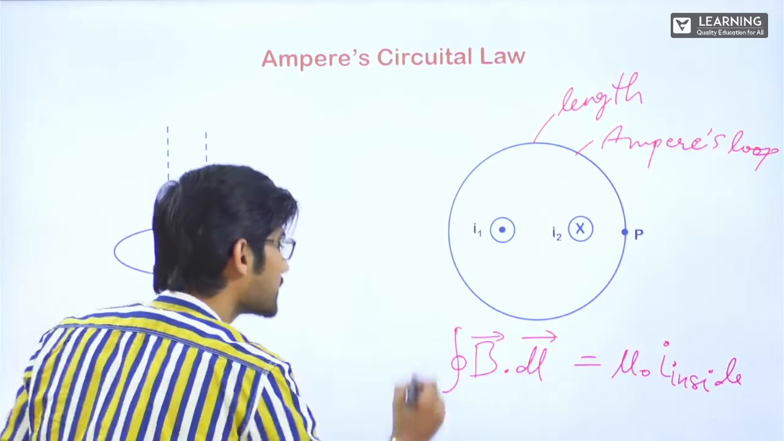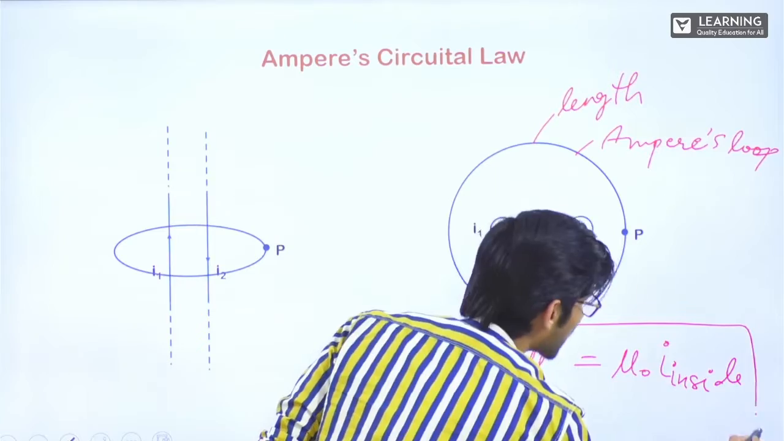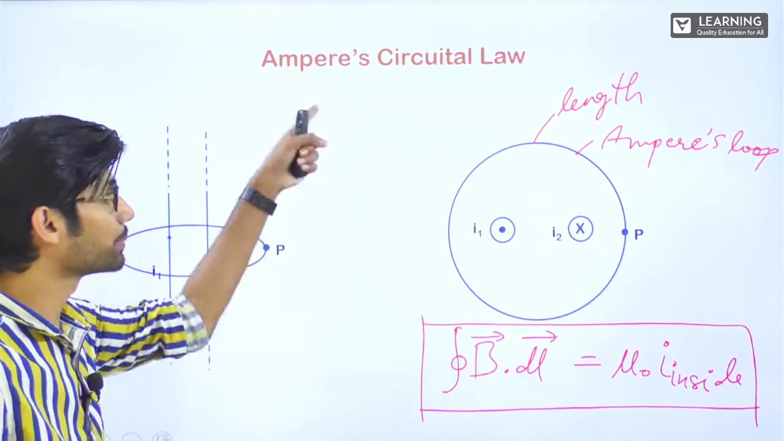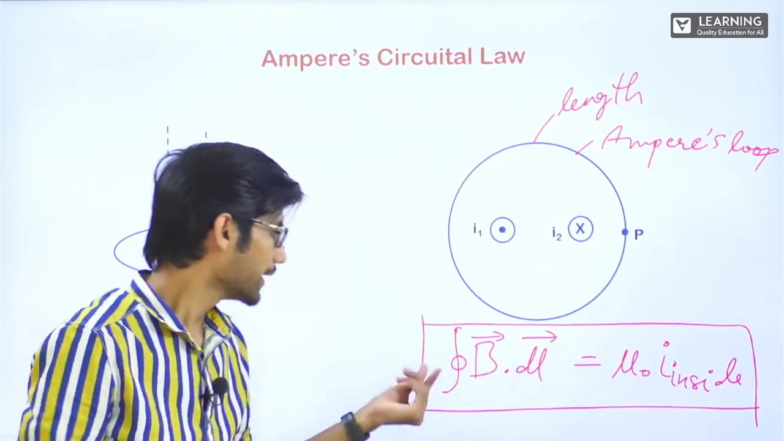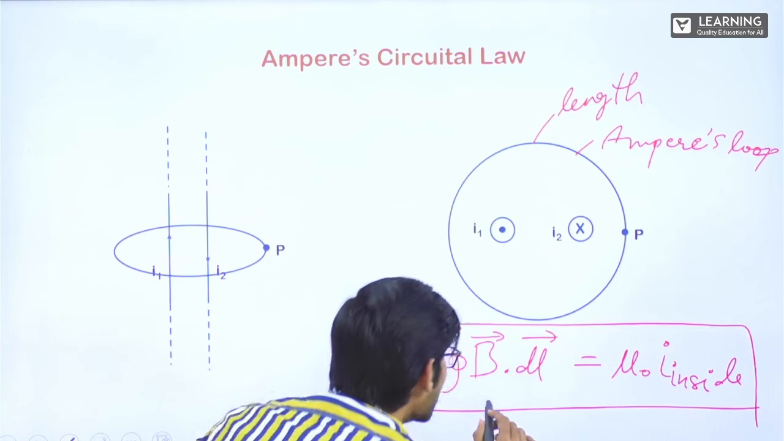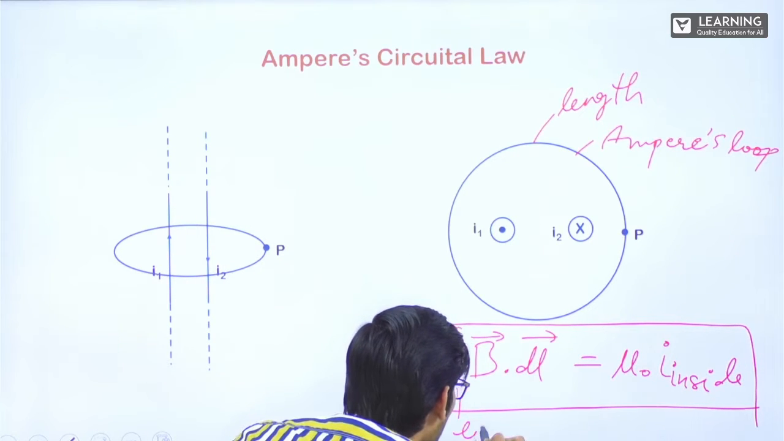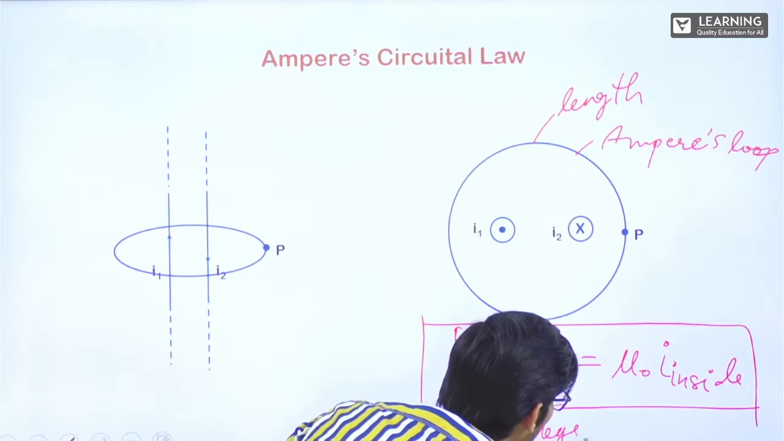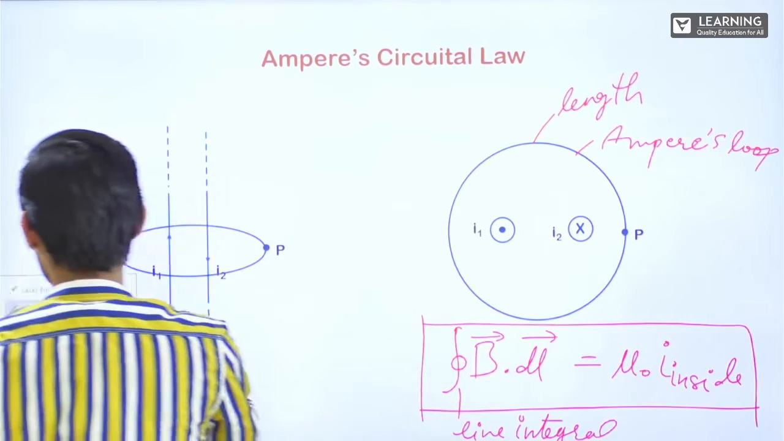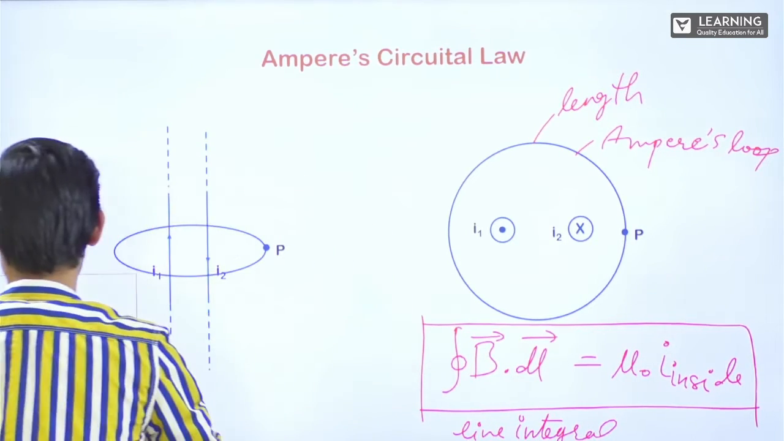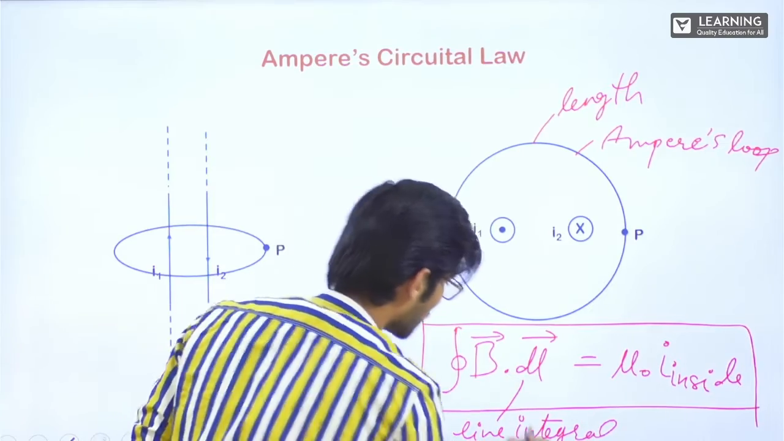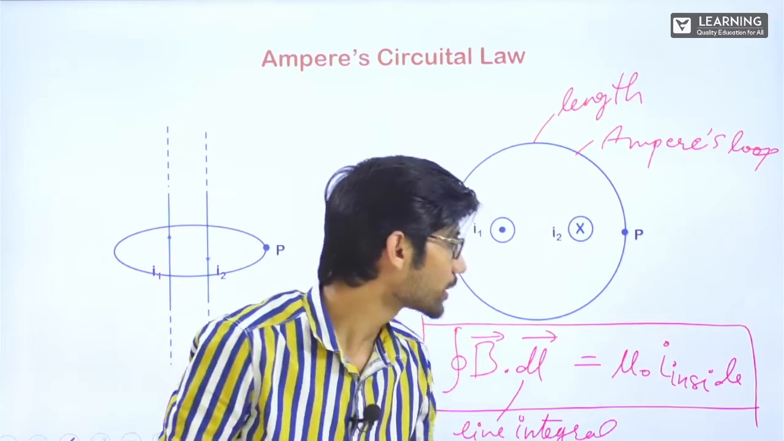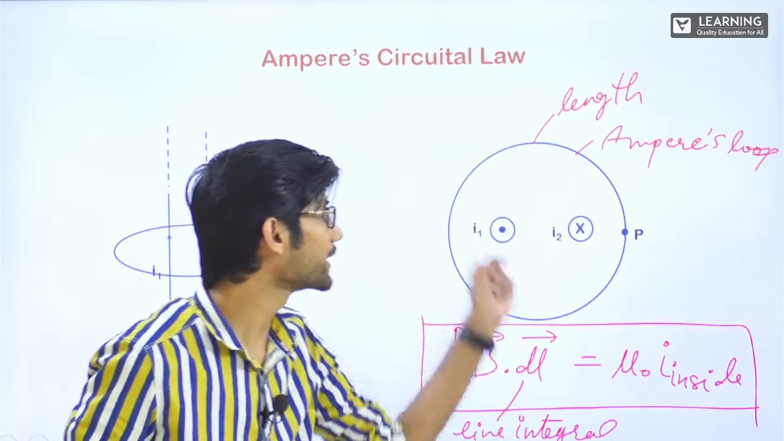Alright, this is Ampere's Circuital Law, note it down. This is a line integral. Clear? This dl. Integral B vector dot dl vector is equal to mu naught into I inside the loop.